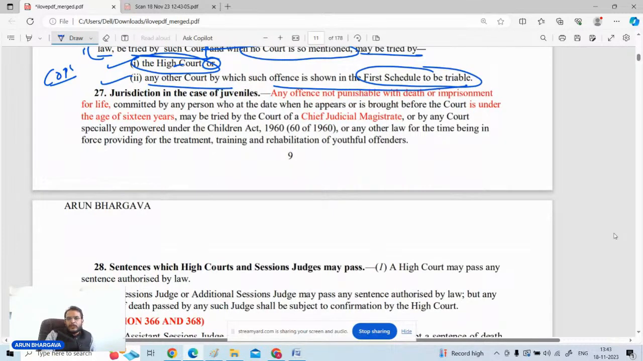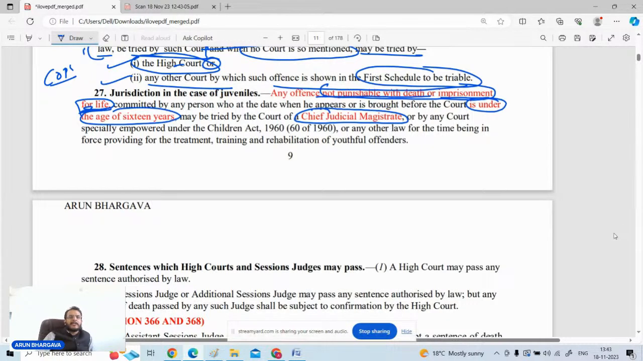Okay. Now, after this, section 27 is there, which is important for you guys. If any offense is committed by a person whose age is below 16 years, that is, a juvenile has committed an offense, and the offense is not punishable with death or imprisonment for life, then in such cases the Chief Judicial Magistrate will be having the competency to try the case. But if in the special law, like we have the Juvenile Justice Act or other law, any special court is created, then that special court will take the charge with respect to the trial of a particular offense.